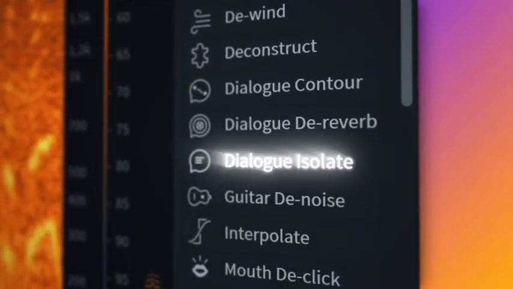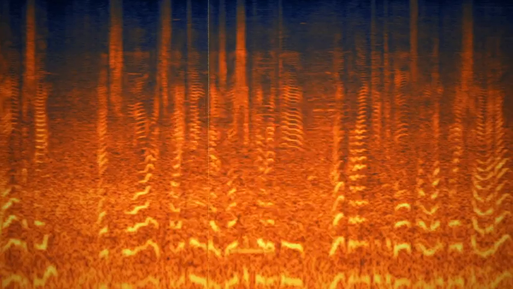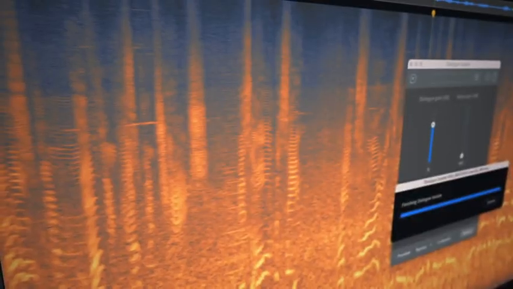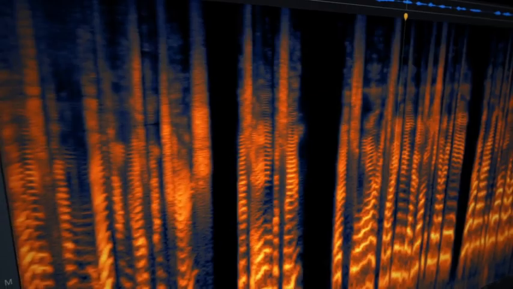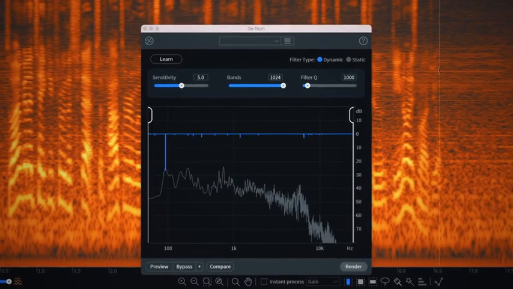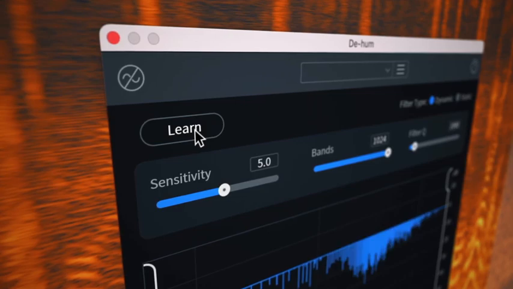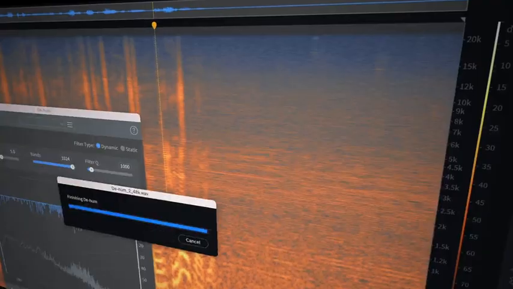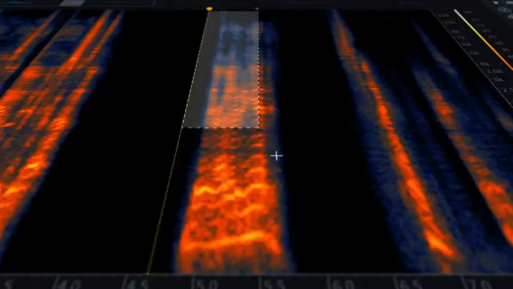And enhanced separation with Dialogue Isolate. With new machine learning, Dialogue Isolate makes it even easier to instantly extract the noisiest dialogue, artifact-free, all while preserving the underlying ambience. With reimagined Dynamic Dehum, in just one click, automatically remove any amount of hum, ring, or harmonic interference without affecting the audio quality.